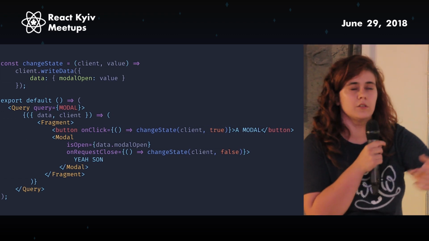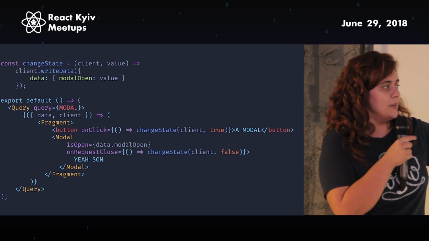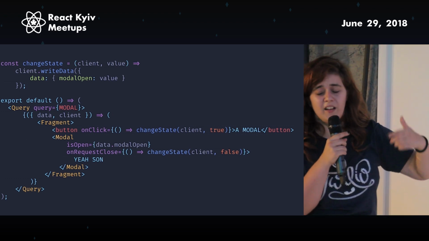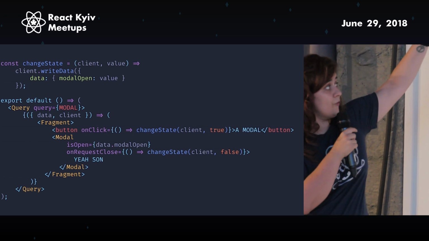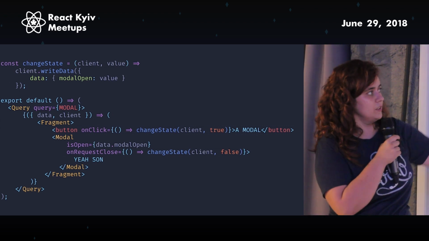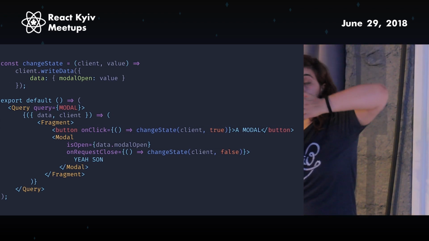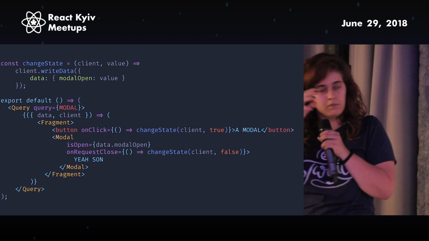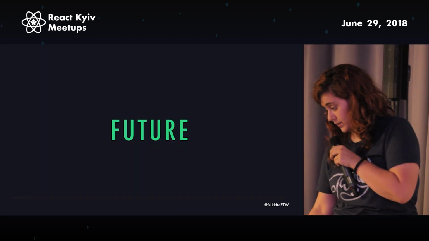And then on request close, the function by React Modal, basically you change the state to false. And that's it. You can change this to another file or do something else, but this is the only thing that you need, and this is basically your application state right here, which is really nice.